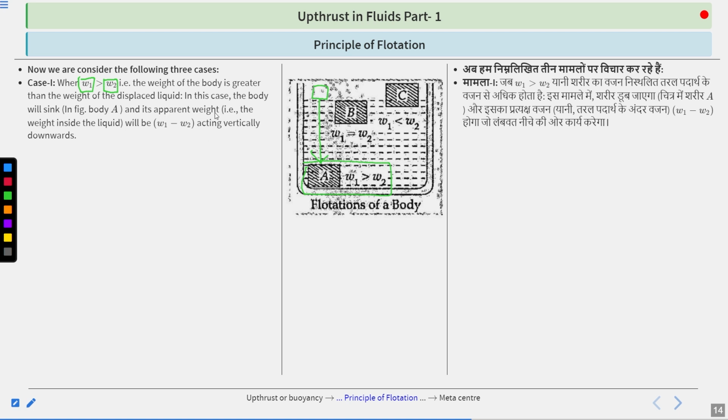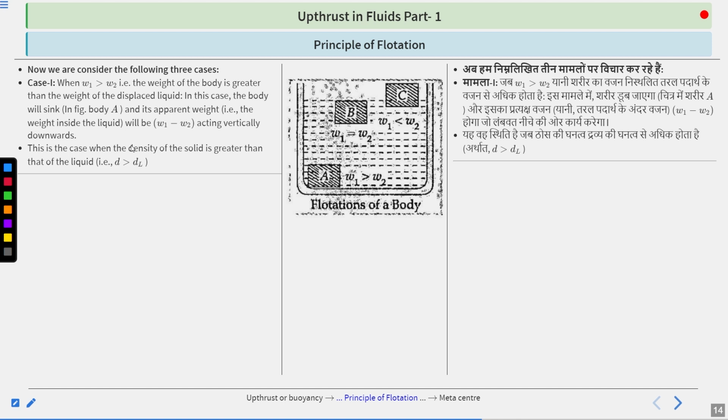Its apparent weight, therefore the weight inside the liquid, will be body weight minus the weight of the displaced liquid, acting vertically downwards. This is the case when the density of the solid is greater than that of the liquid. Remember this, density of solid is greater than the density of liquid. That's why the weight of the body is higher than the weight of the displaced liquid.